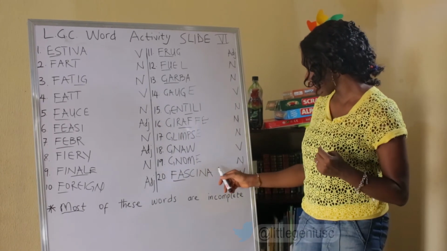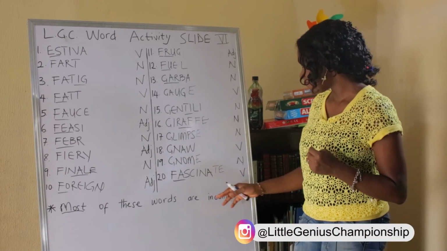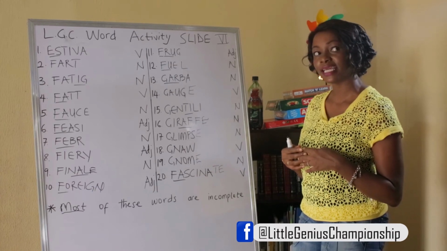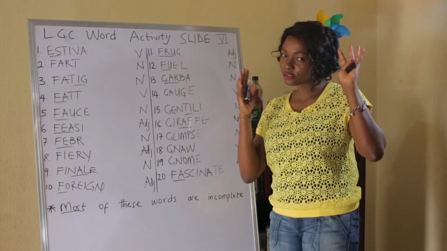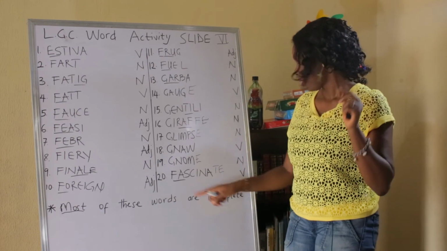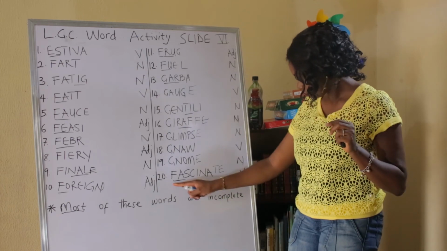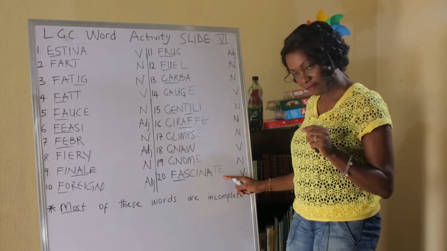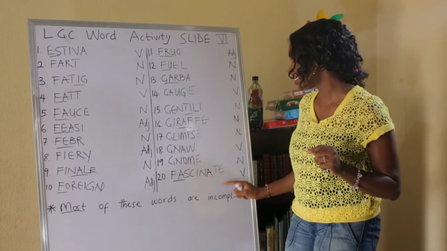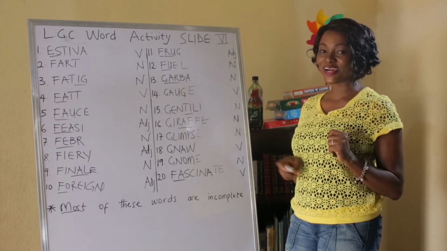This is a verb and it is fascinate. If it were a noun, it would be fascination. There's also the noun called fascinator. You know the thing you put on your head that fascinates people? It's also called a fascinator and that is a noun. But when you see that this is a verb, you're pretty sure that this would be fascinate. Fascinate. There you have it.